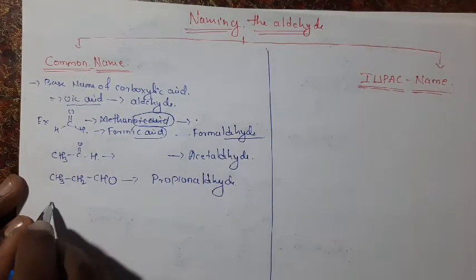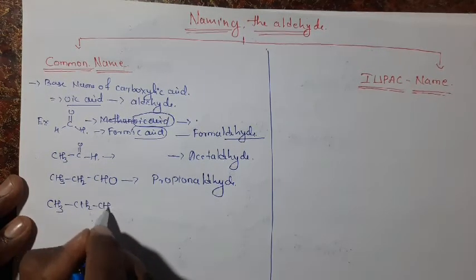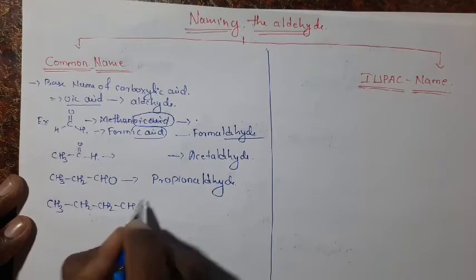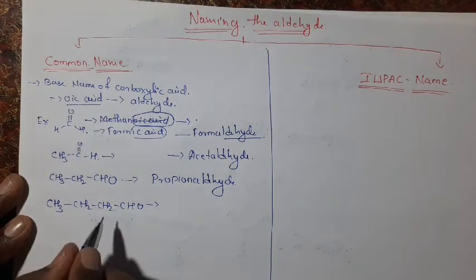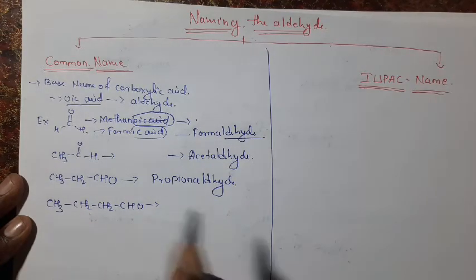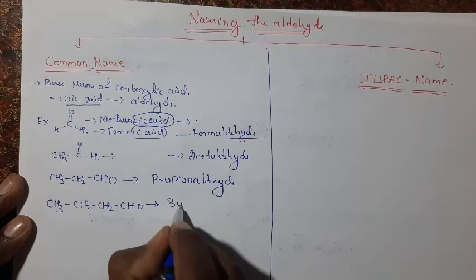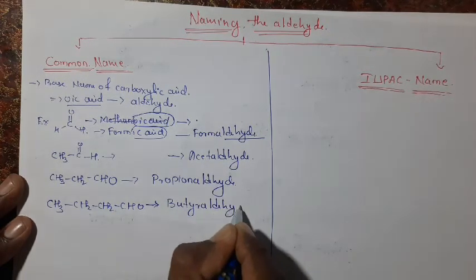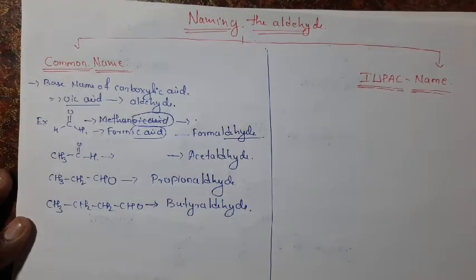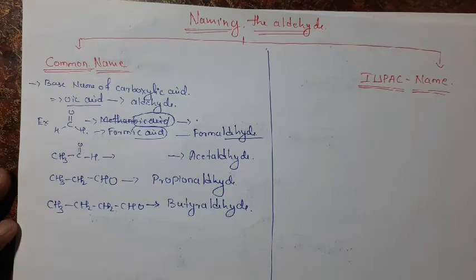Then next example, CH3CH2CH2CHO. It contains 4 carbon atoms. Then the corresponding carboxylic acid is butyric acid. Then the aldehyde becomes butyraldehyde. Like this, the common names of the aldehydes are given.